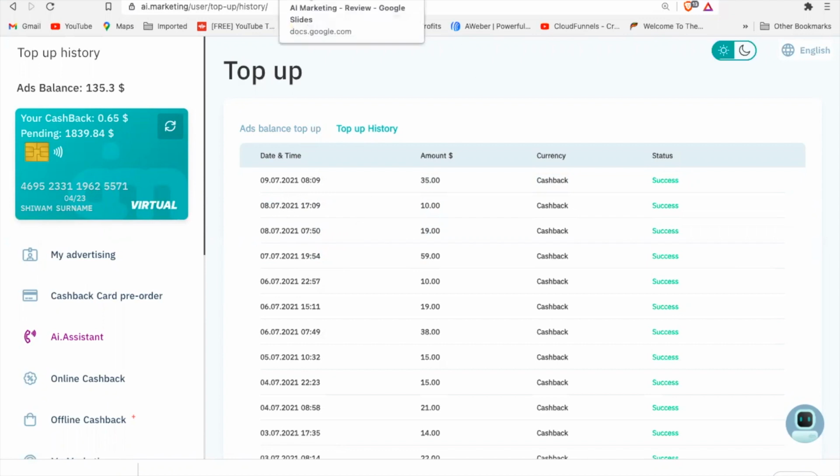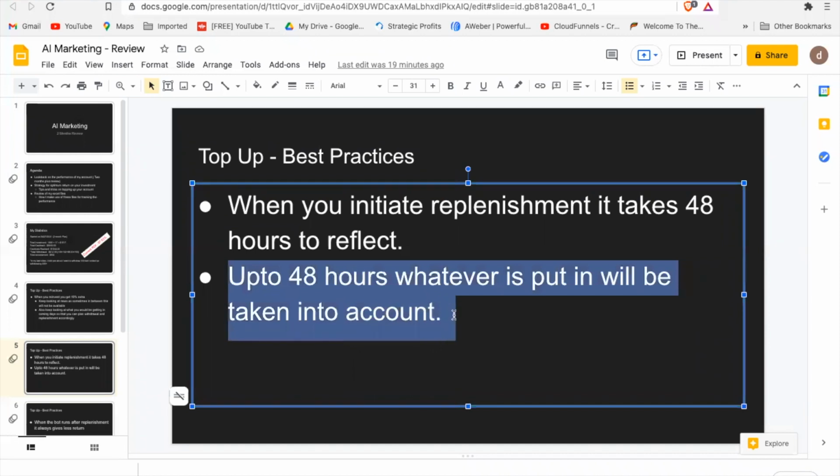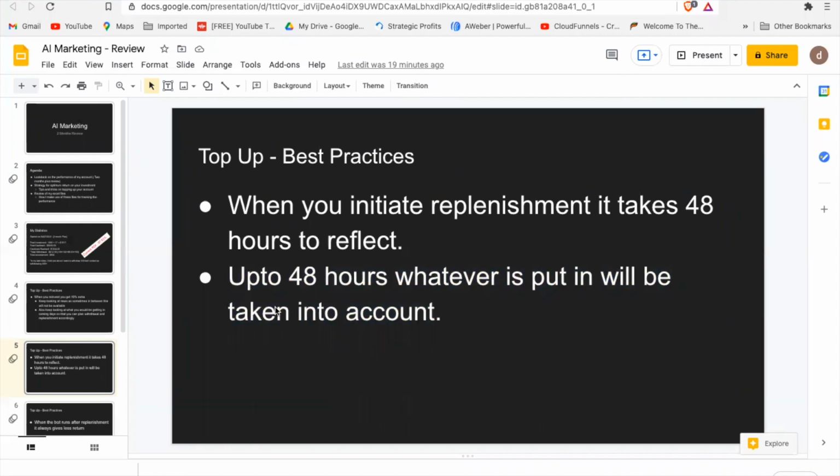So this is something you have to keep in mind, that once you initiate the first replenishment, from there till 48 hours, whatever you put in will be taken into account, and then it will be replenished accordingly.